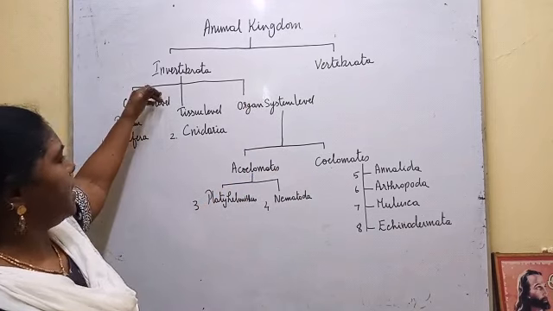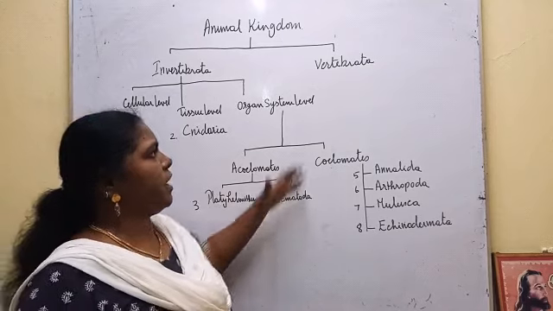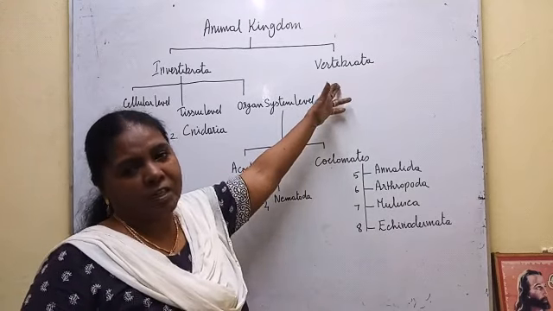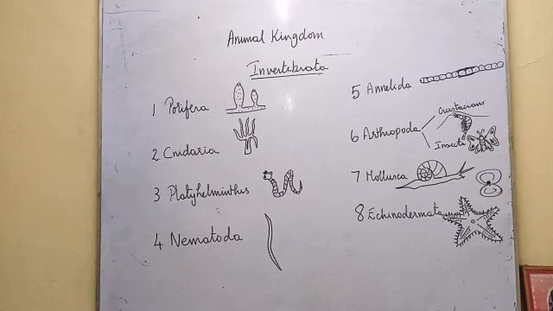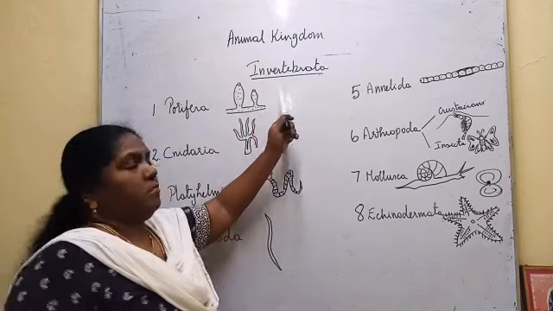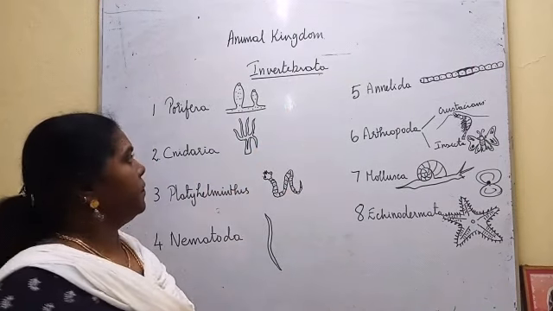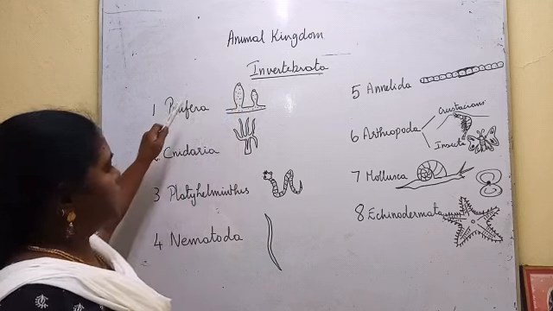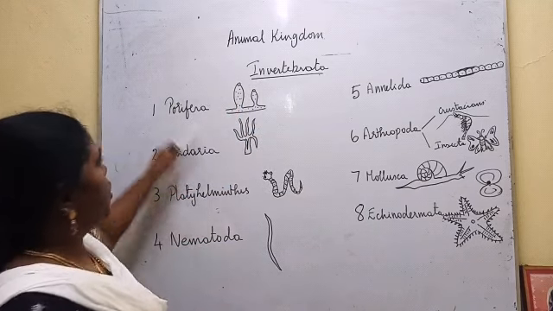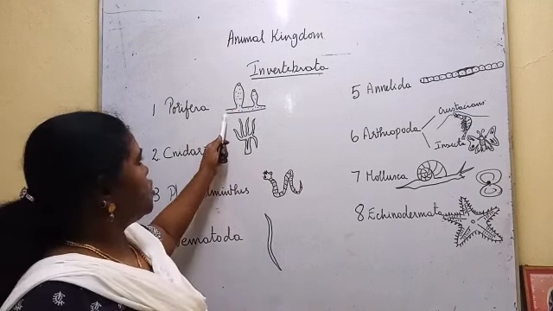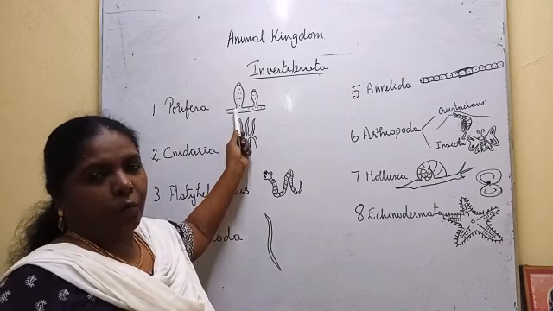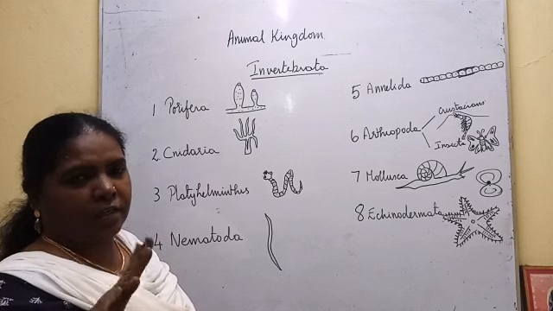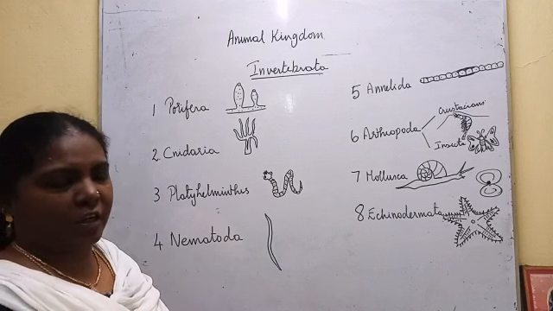Next we are going to see invertebrates. After finishing invertebrates, we are going to see the phyla in vertebrates. Now we are going to see Invertebrata. Invertebrata includes 8 phyla. Phylum Porifera. It shows the cellular grade of organization. Only the tissue is not differentiated, but it is multicellular.